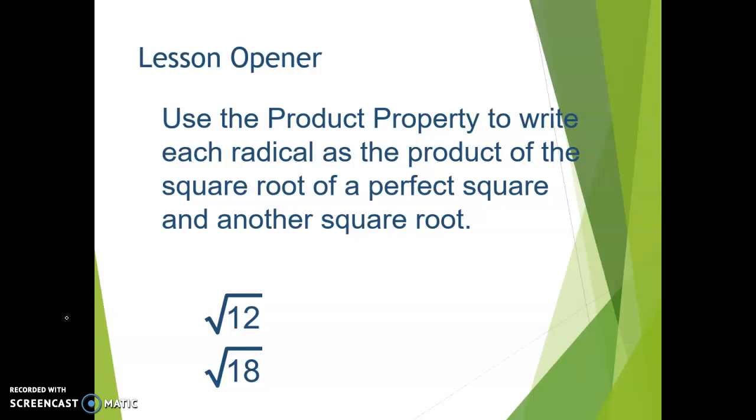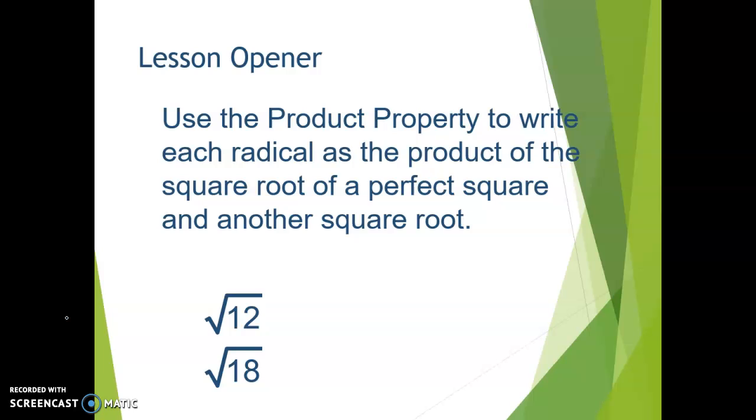All right, so our lesson opener says, use the product property to write each radical as the product of the square root of a perfect square and another square root. So we've been working on prime factorization in order to simplify our radicals, and that's absolutely one way that you can do it. But another way is looking at the radicand and thinking about two factors that when multiplied equal that number. And one of them might be a perfect square.